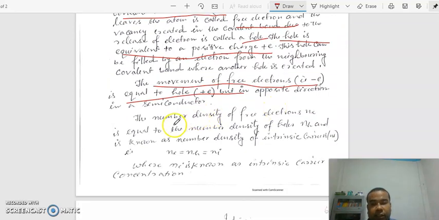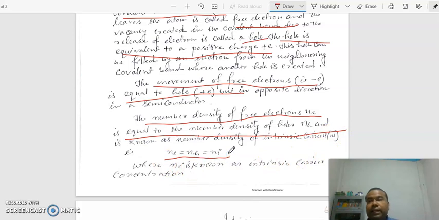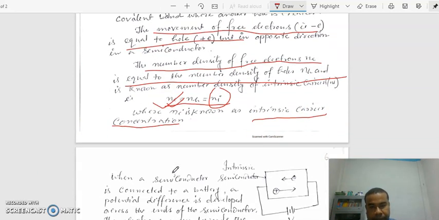So the number density of free electrons is equal to the number density of holes. We can write Ne equals Nh equals Ni. This Ni is called the intrinsic carrier concentration. What is Ni? Ni is called the intrinsic carrier concentration.